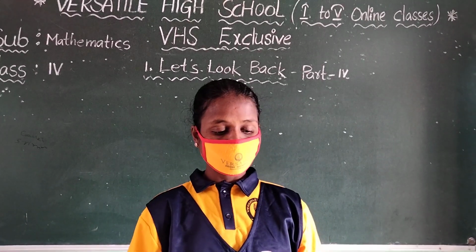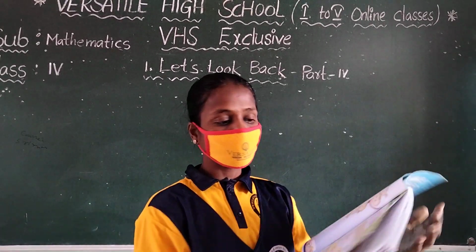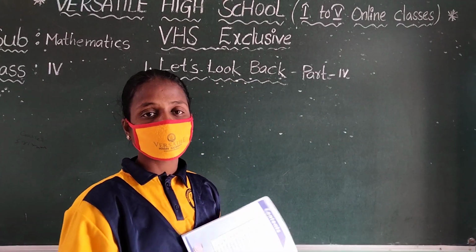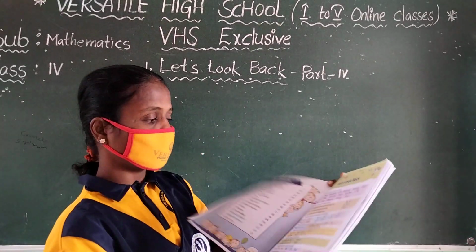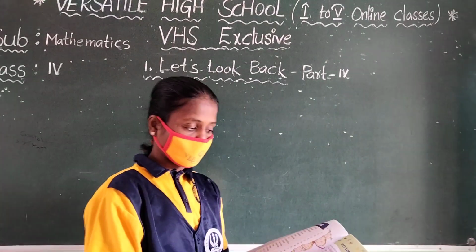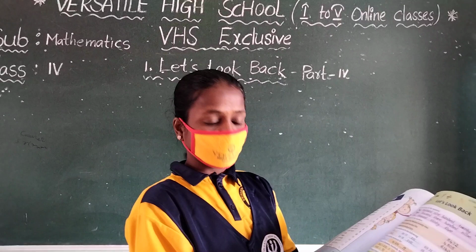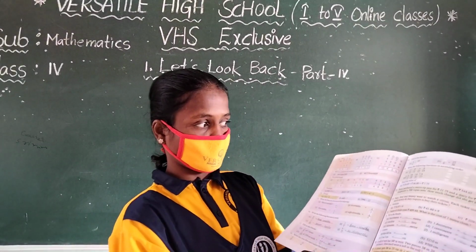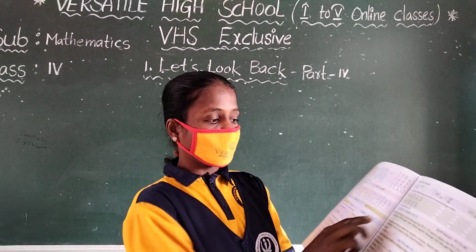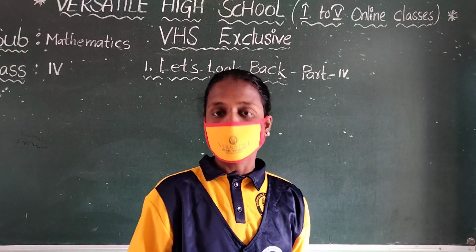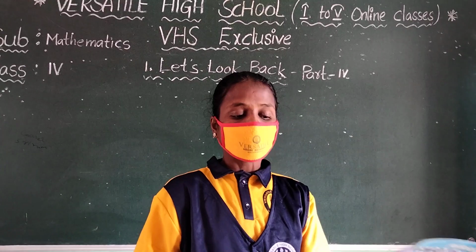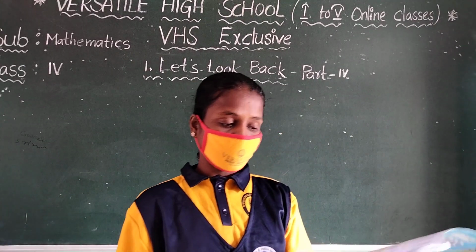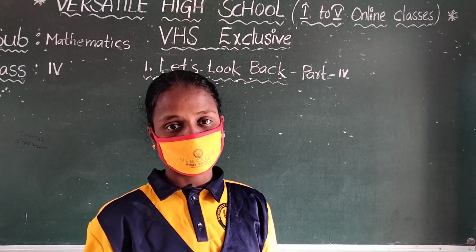In previous class we have learned Let's Look Back. What is our chapter name? Let's Look Back. Children, already we have completed pages 5, 6 and 7, a total of 22 sums. So today we are going to learn from question 23.